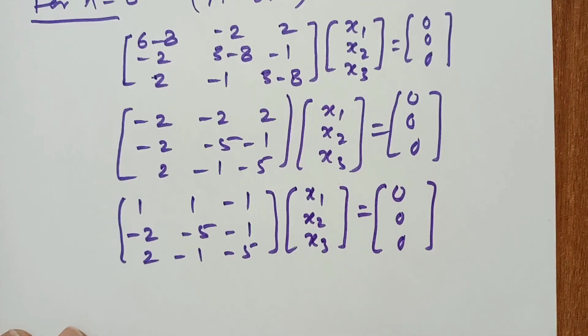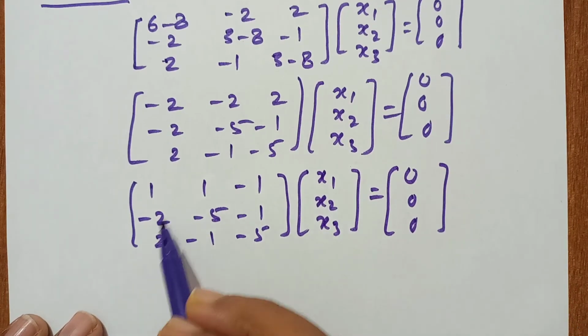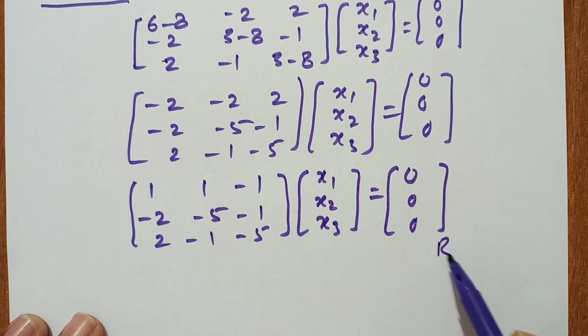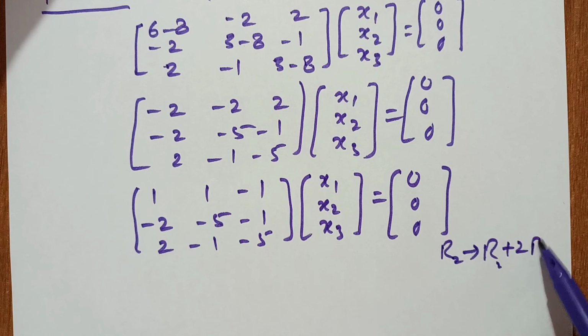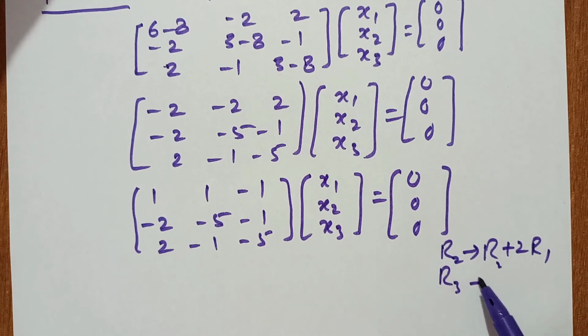Now we need 0 here and here, so R2 tends to R2 plus 2 R1, and R3 tends to R3 minus 2 R1.